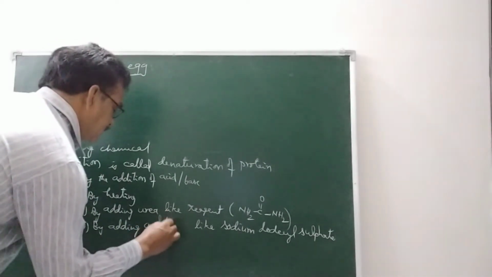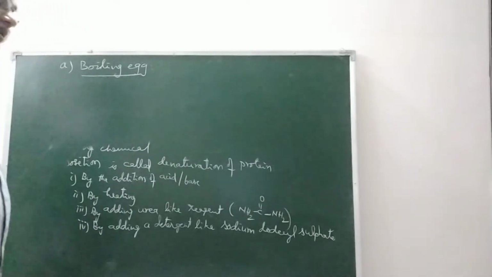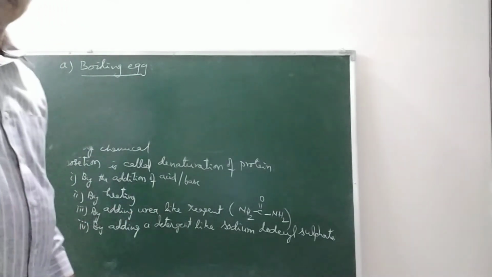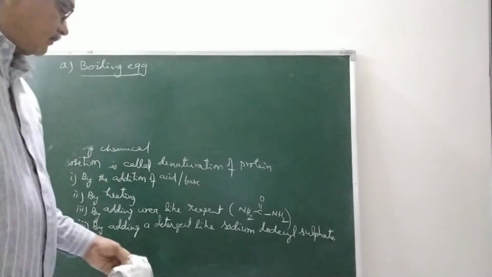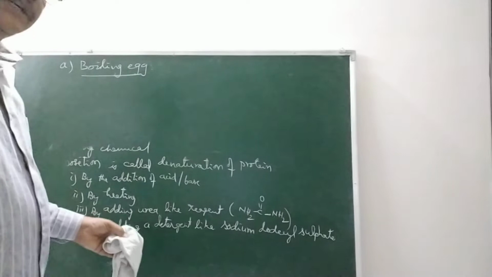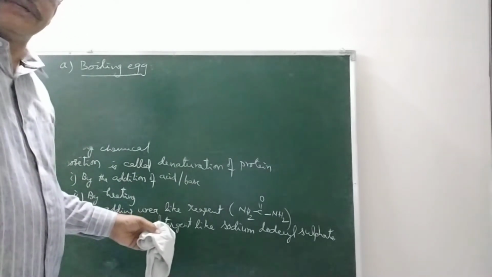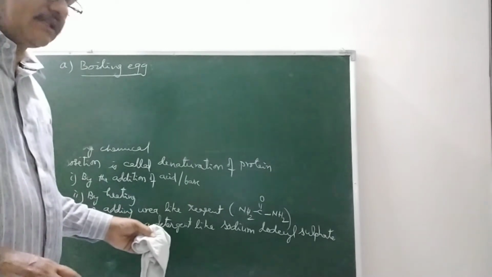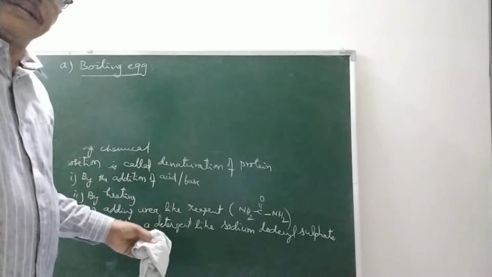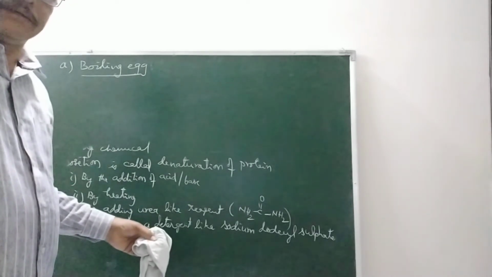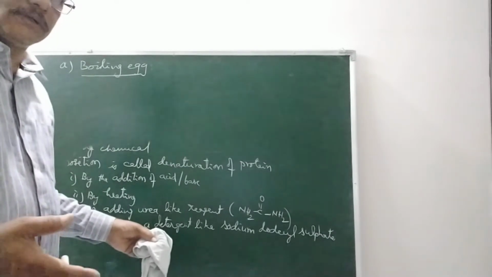And it is also brought about by adding a detergent, not a reagent, a detergent like sodium dodecyl sulfate, which interrupts the hydrophobic interactions present between the polypeptide chains. In denaturation, one type of protein changes to another type of protein. Mainly it brings a change in the tertiary structure.